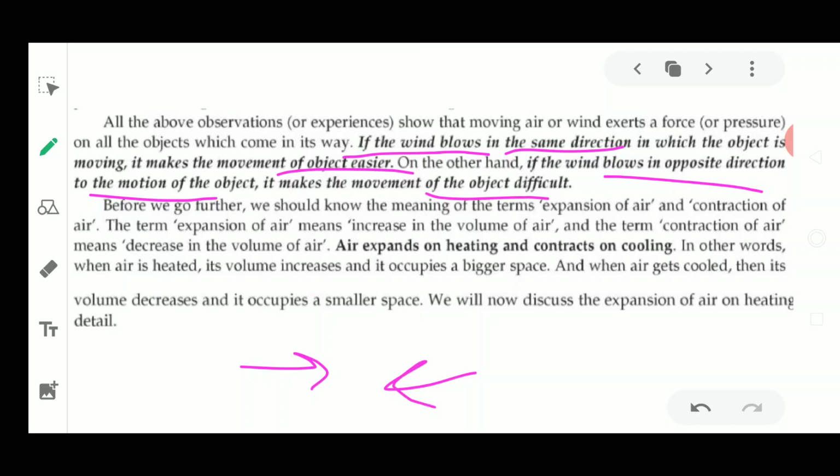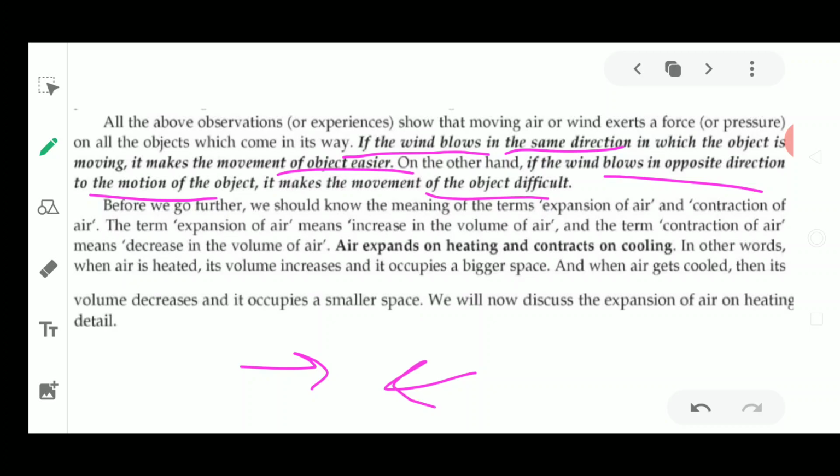So in the case of a flying kite, a rowing boat, or riding a bicycle, all these examples make it easy to understand that if you are moving in the direction of the moving wind, it is easy, and if you are moving opposite to the direction of the moving wind, it is very difficult because of the air pressure.